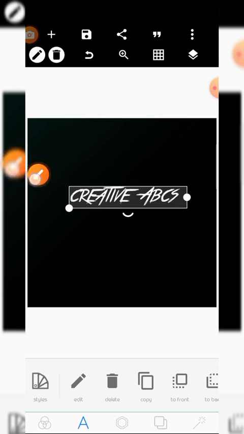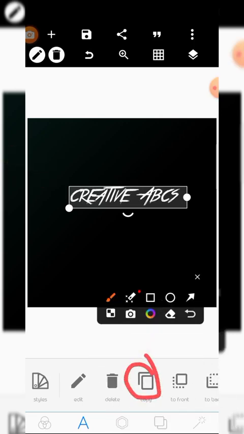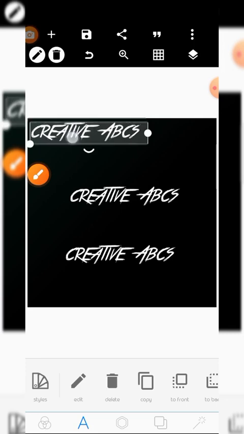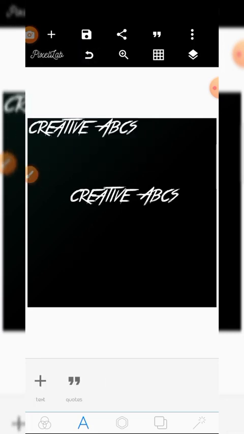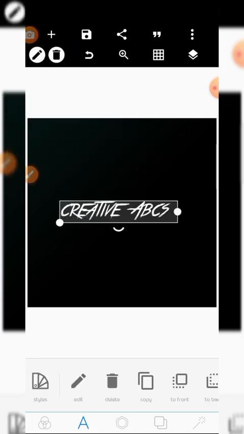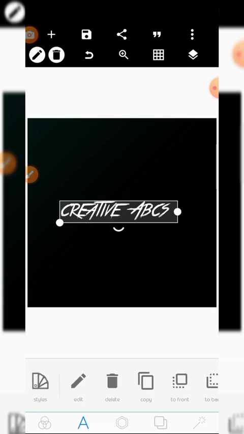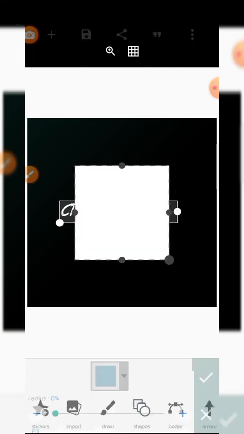The third one, it is copy. Fourth one, let me bring the rectangle so that it might not disturb us.